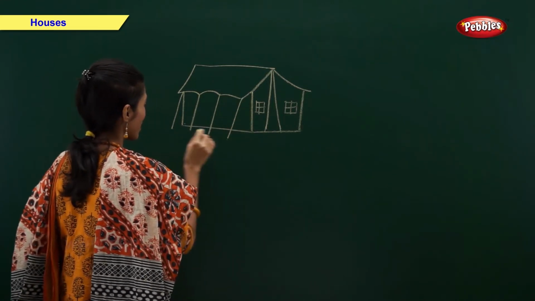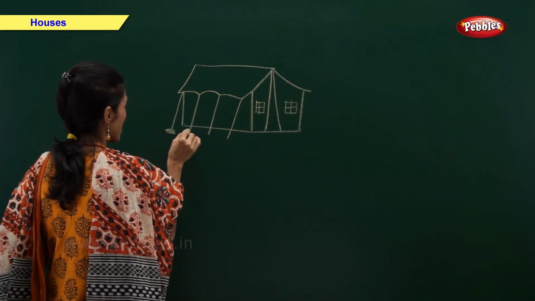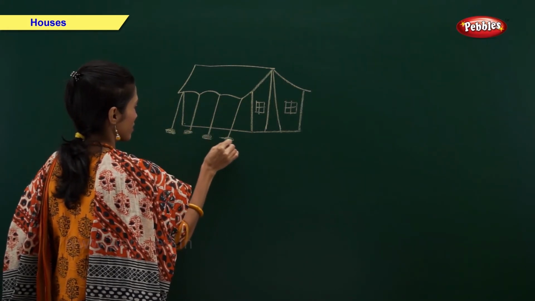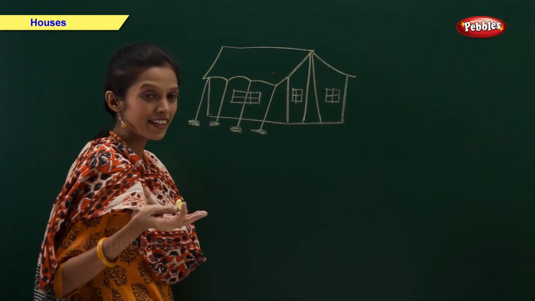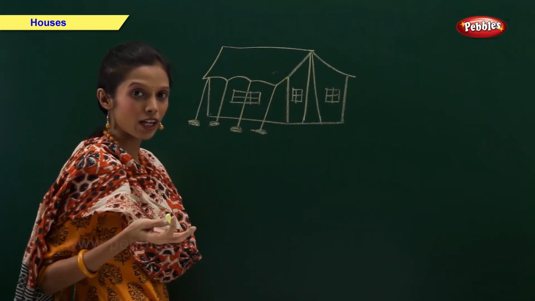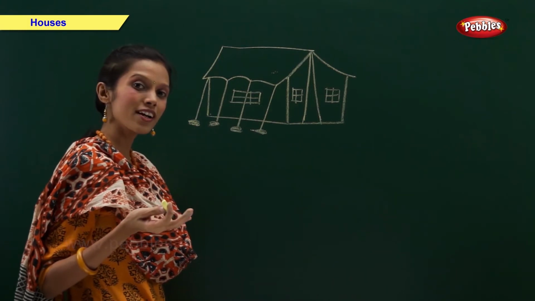And these are the ropes nailed inside the ground. So, tent is made up of cloth and it can be taken from one place to another.